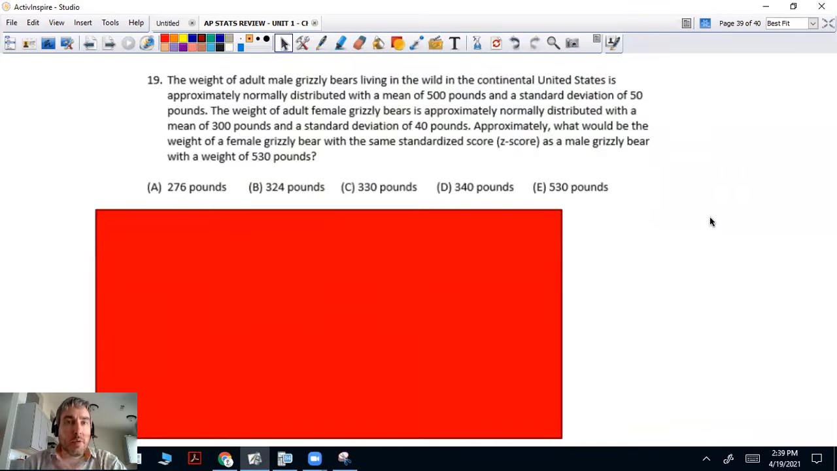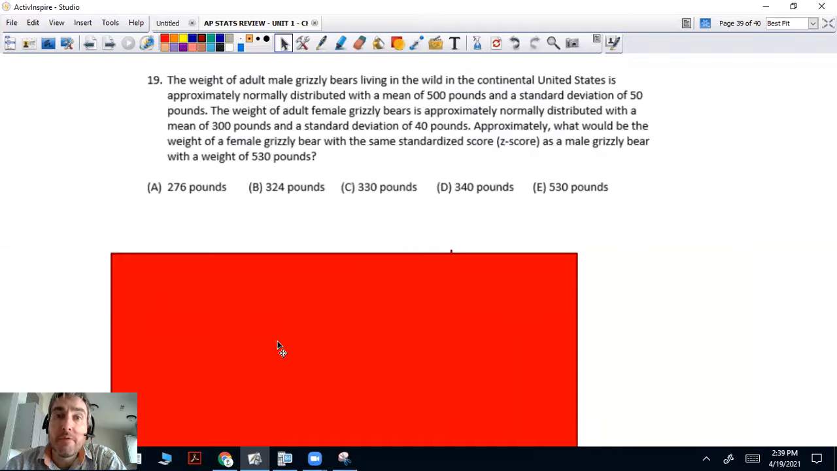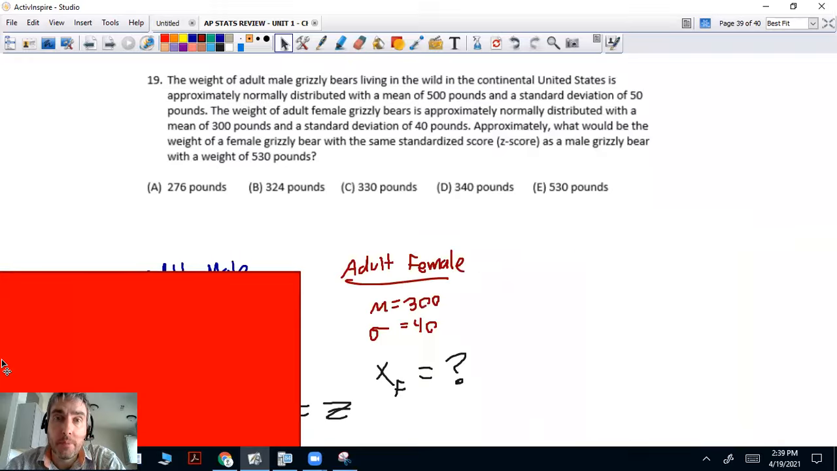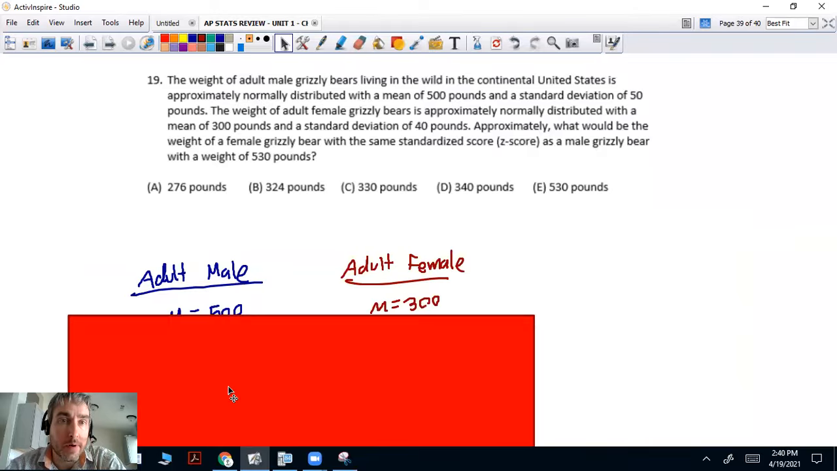Okay, number 19. The weight of adult male grizzly bears living in the wild in the continental United States is approximately normally distributed with a mean of 500 pounds and a standard deviation of 50 pounds. The weight of adult female grizzly bears is approximately normally distributed with a mean of 300 pounds and a standard deviation of 40 pounds. Approximately, what would be the weight of a female grizzly bear with the same standardized score, Z-score, as a male grizzly bear with a weight of 530 pounds?